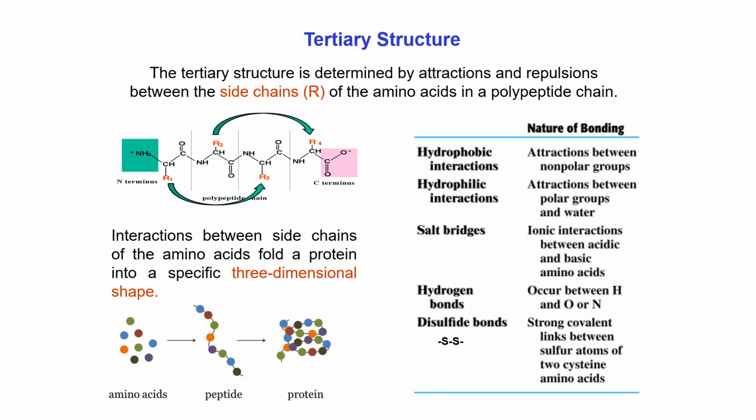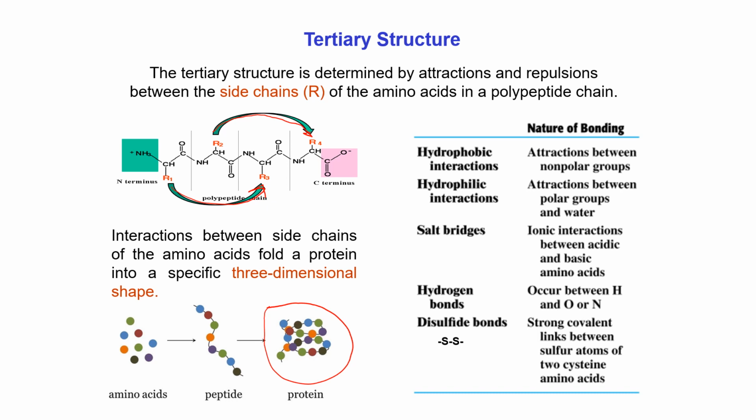system. From our previous discussion, we already came to know that a polypeptide chain can never be in a linear shape because the side chain of an amino acid interacts with the side chain of another amino acid in the polypeptide chain, and due to these interactions between the side chains of the amino acids, a protein folds into a specific three-dimensional shape.